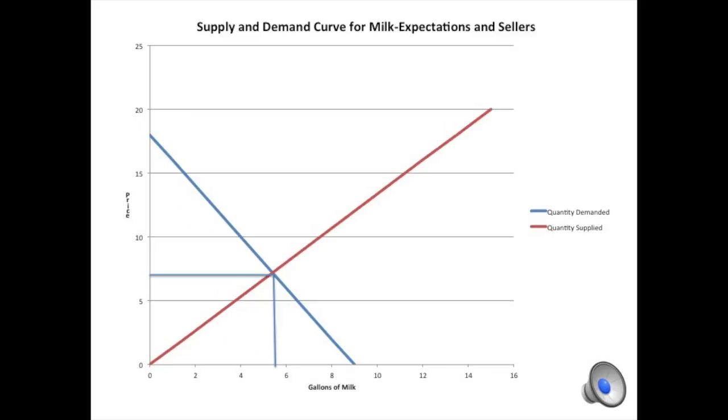And finally, this is the supply and demand curve for milk expectations and sellers. So remember, the expectations is that the price is going to come down later, so we're not going to buy it now. Therefore, the demand shifts to the left, and the supply shifts to the right because there's more sellers in the market now. This leads to the equilibrium price going from $12 for 6 gallons of milk to $7 and 5½ gallons of milk.